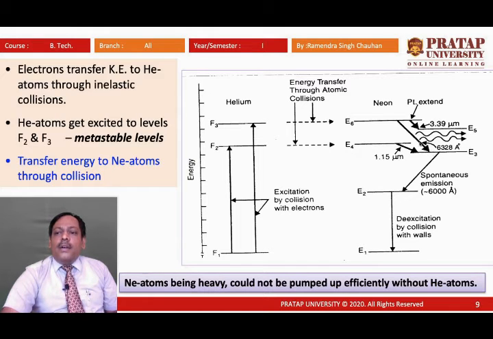When this transition takes place, the neon atom shifts from the E6 level to the E3 level by producing a laser beam of 6328 angstrom.